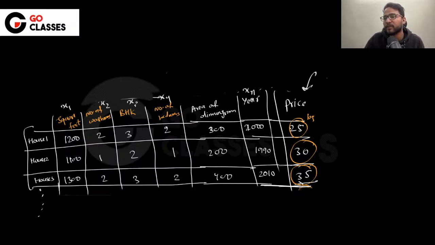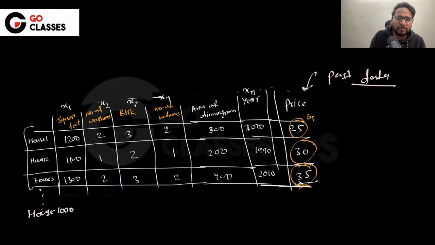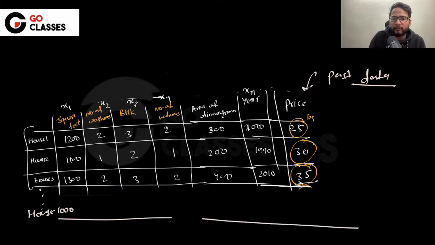This is past data, which means that a house has been sold for 25 lakhs, another for 30 lakhs, another for 35 lakhs, something like that, right? Now, let's suppose you have thousands of houses. So these are the thousands of houses' data you have, which means you are really a knowledgeable person, isn't it? So you are a very knowledgeable person.